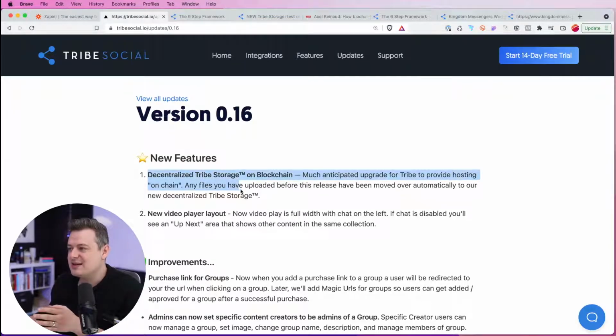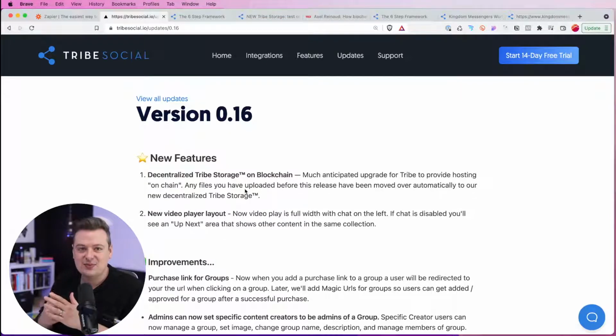So the first thing we did is Tribe Social trademark on blockchain is finally live. So all of your content, all your videos, all your images are now stored on chain with our partner Storj. And so we're super excited to get that live. We had teased it back in early November, October, and finally got that live for you and moved all content over.